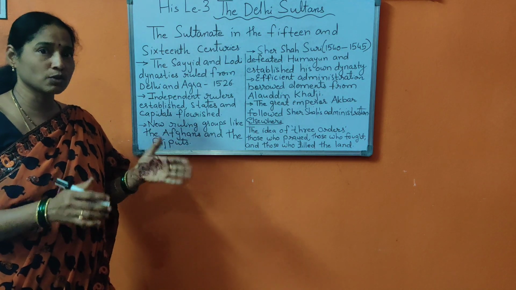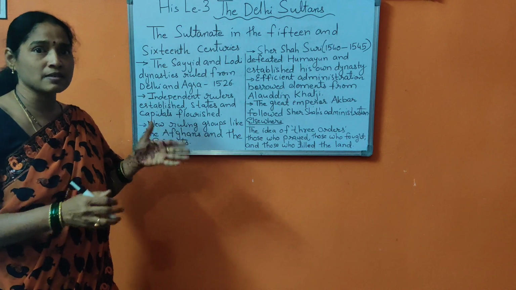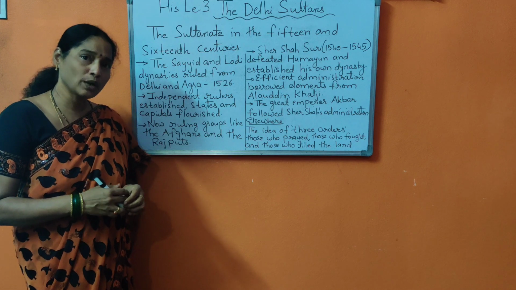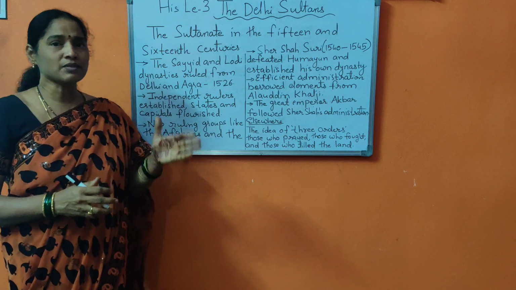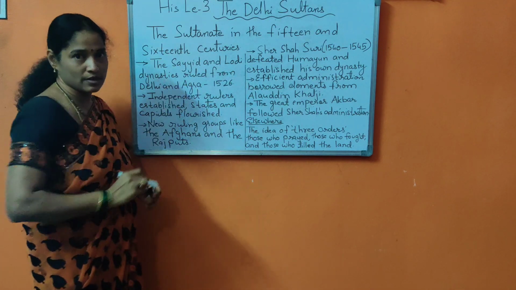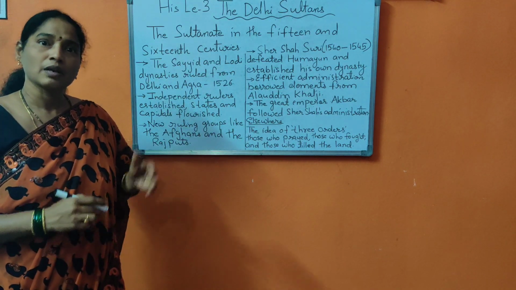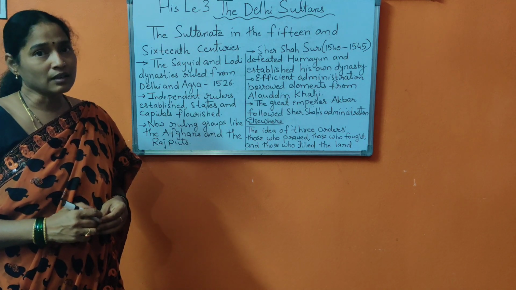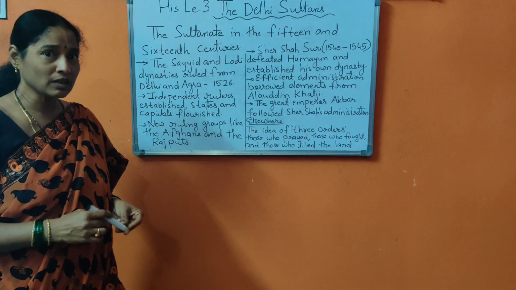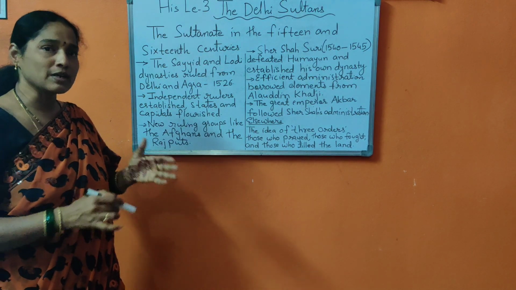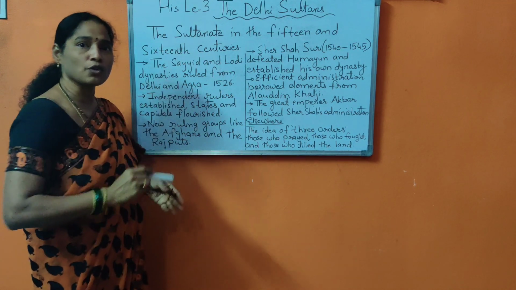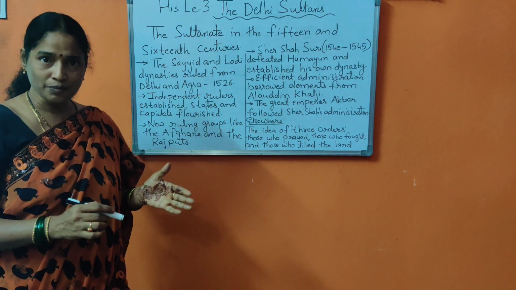That means after the Tughlaqs, in the 15th and 16th century. Now look at your textbook children once. You will observe that after the Tughlaqs, the Sayyid and the Lodi dynasties ruled from Agra and Delhi until 1526. So at the end of the Tughlaq reign, the Sayyid and the Lodi dynasties ruled from Delhi and Agra until